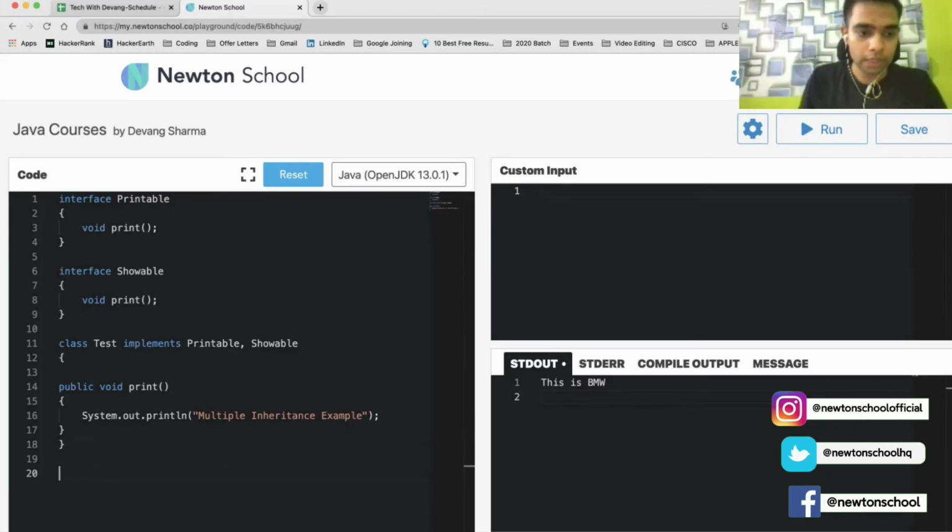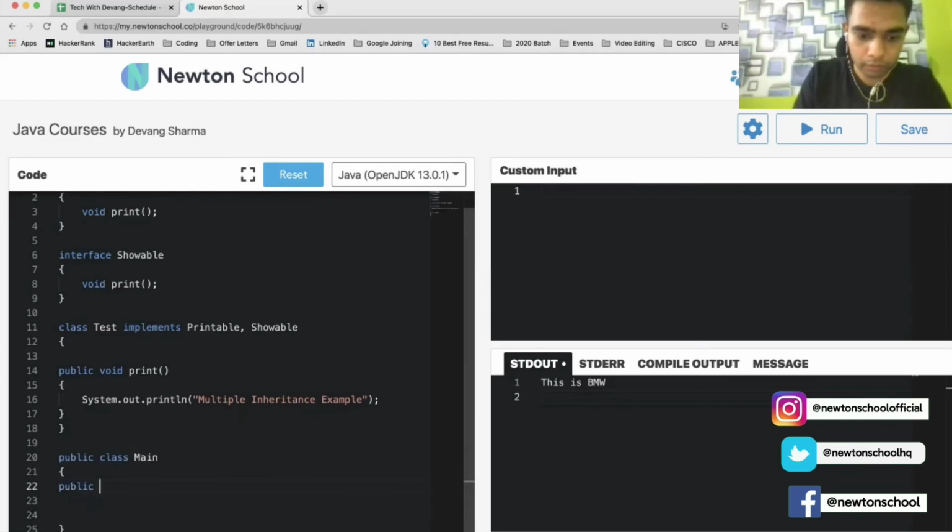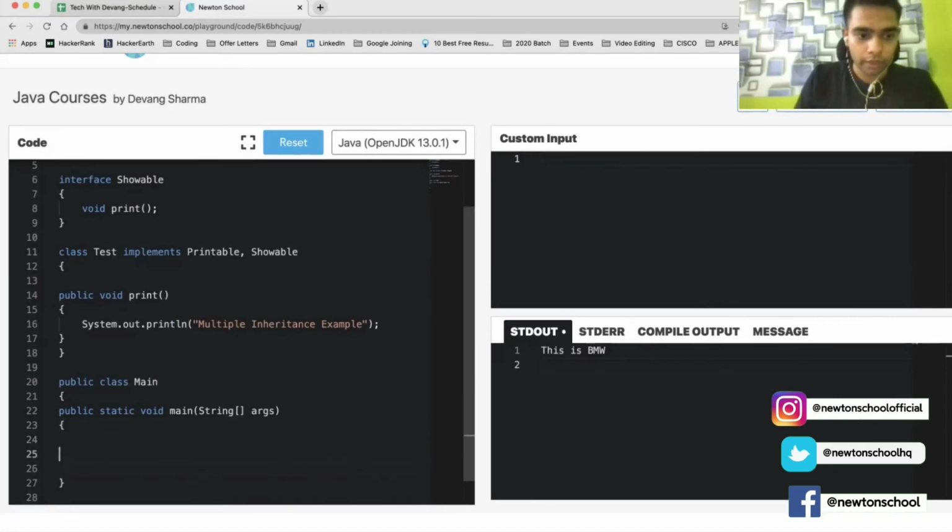Okay, now let's call it using the main method. For that, I will need a public class Main. In that, I can define an object of type Test, and using that object, I can call the method print. What should be the output?